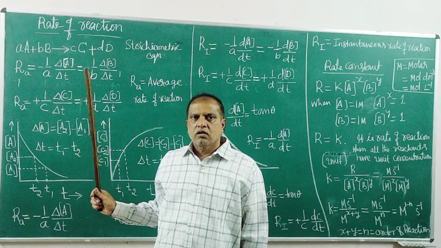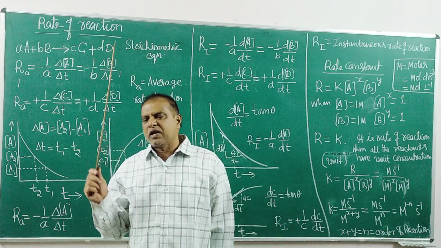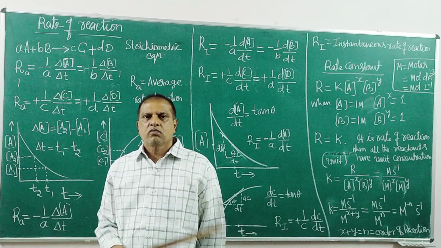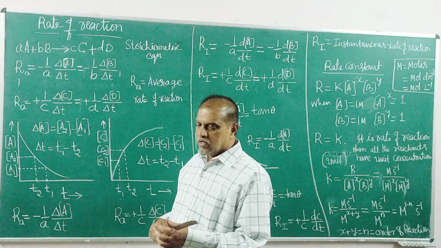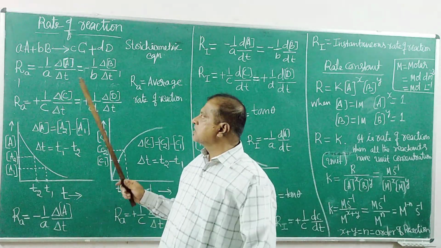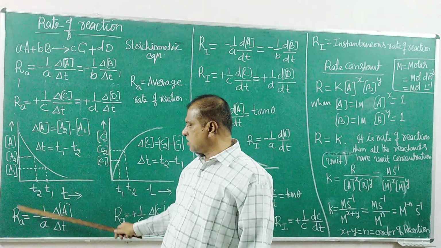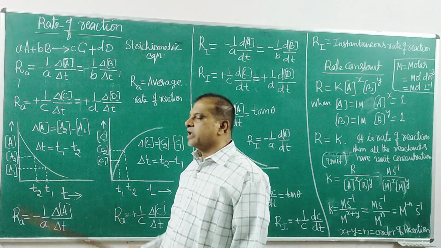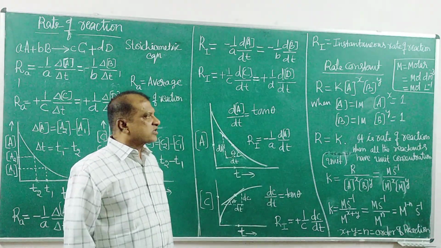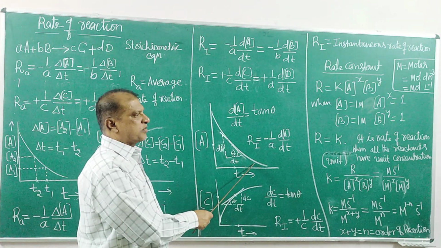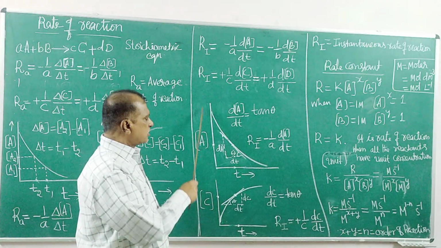If you have a set of experimental values from the experimental setup designed for a particular reaction, we can go for either the average rate of reaction in that particular time interval, or the rate of reaction at any instant can be calculated using this graph.